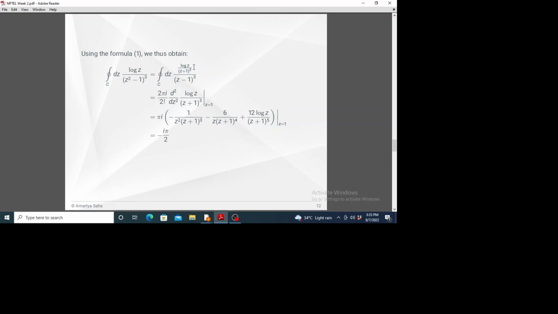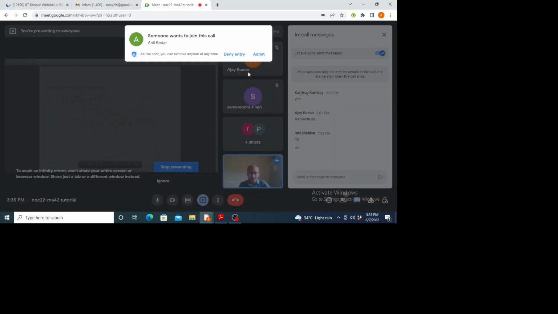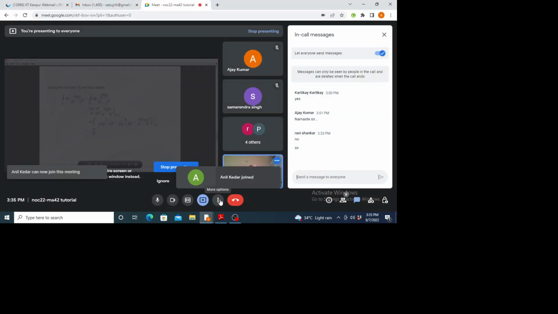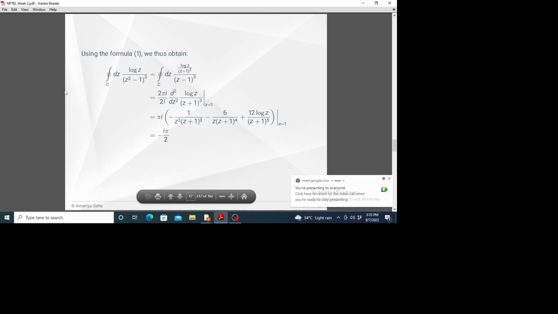The numerator is analytic inside the contour, but the denominator has a singularity at z equal to 1, and you see it's a third order pole. It's not a simple pole. So again, we have to use the higher Cauchy integral formula.